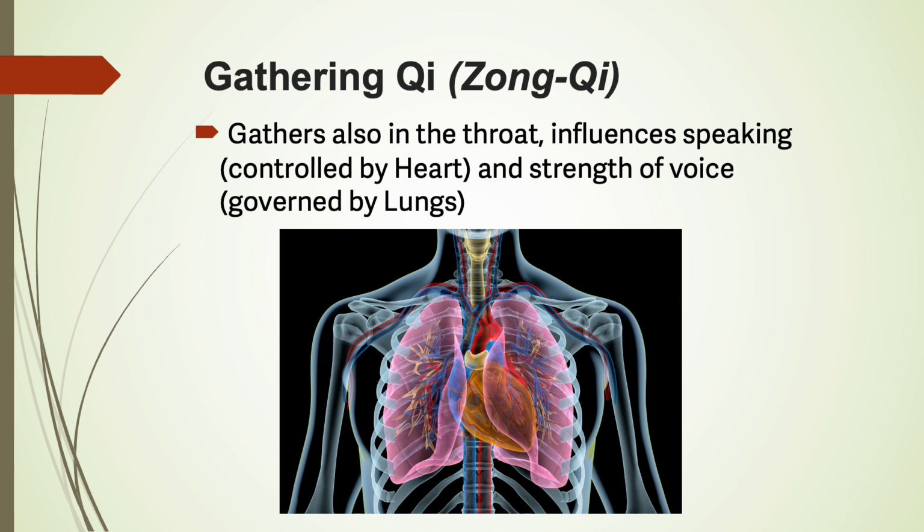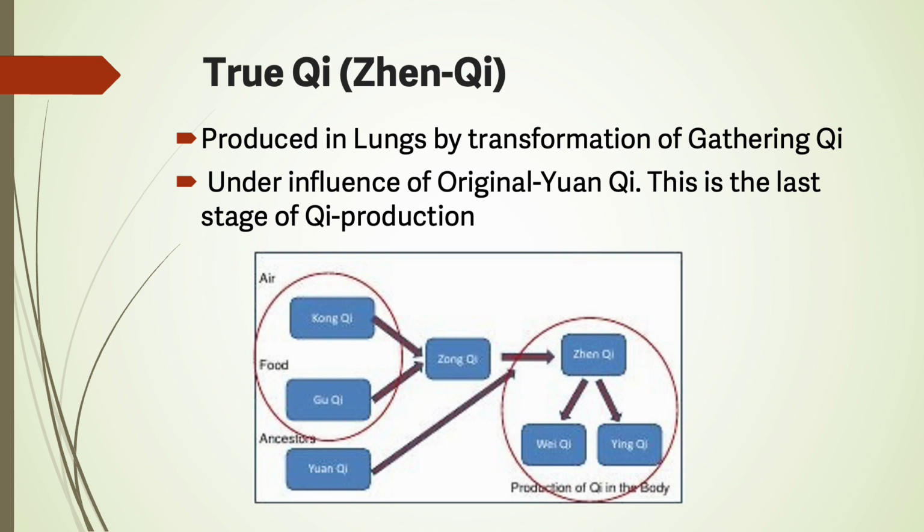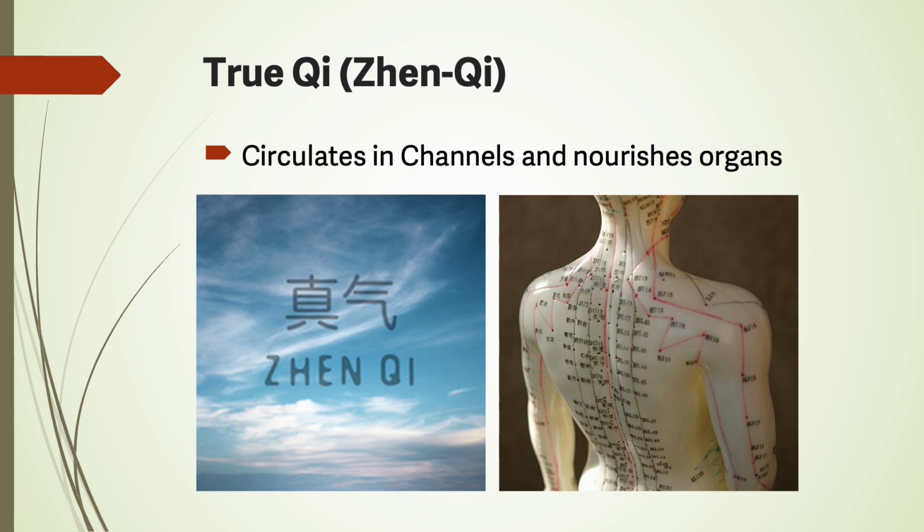It gathers also in the throat, influences speaking, which is controlled by the heart, and strength of voice, which is governed by the lungs. Sorrow and depression weaken the lungs and therefore have a negative effect on gathering qi. True qi is produced in the lungs by transformation of gathering qi. True qi is under the influence of original or yuan qi, and this is the last stage of qi production. True qi circulates in the channels and nourishes organs.